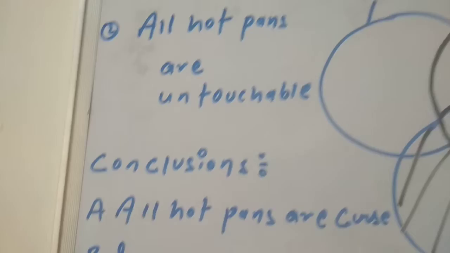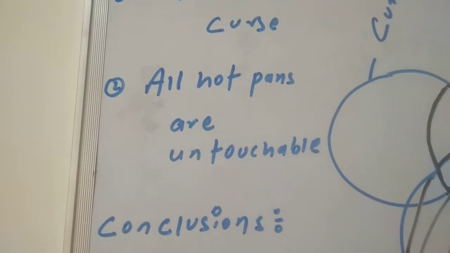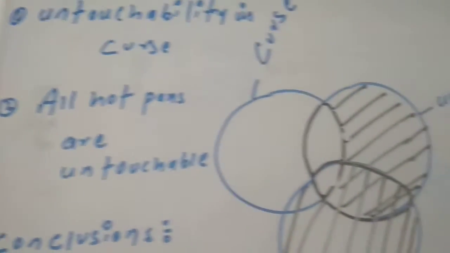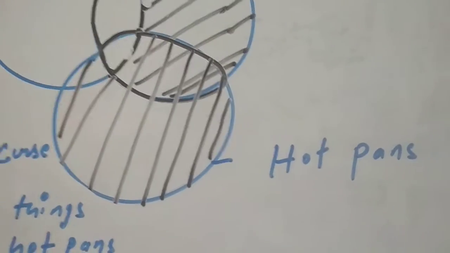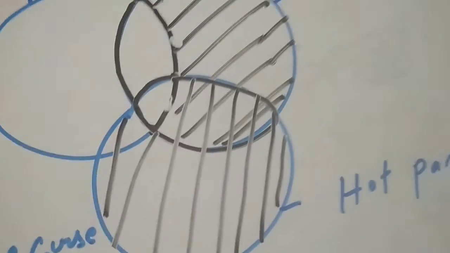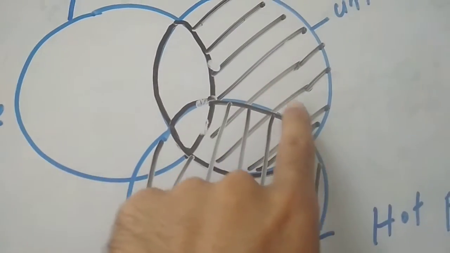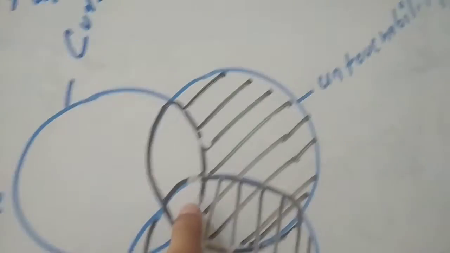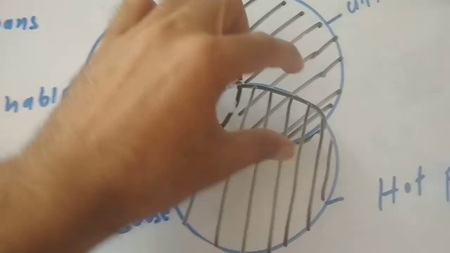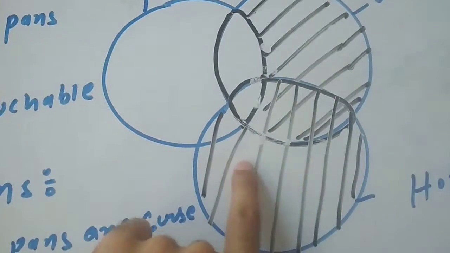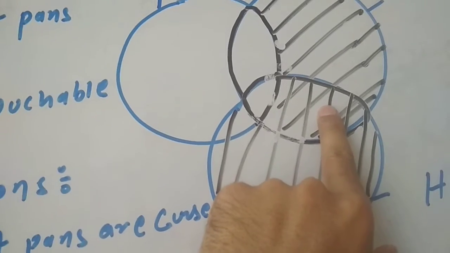The second statement is saying all hot pens are untouchable. Now go with untouchable and hot pens. This is the untouchability circle, and this is the hot pens circle. All hot pens are untouchable. So if I take two things, this is the portion shared jointly between untouchability and hot pens. I need to take care of this portion only. This part I have to remove; it has already been removed.